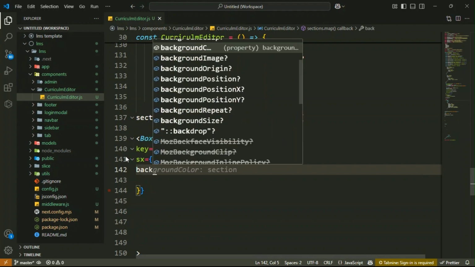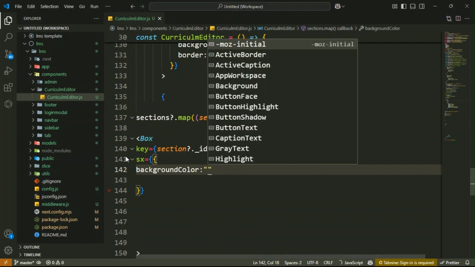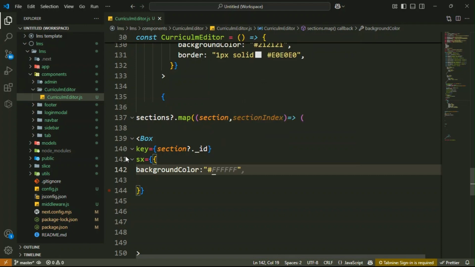Then write the background color, and for now we will use this color, 212121. Later on we will write the logic: on a condition like deleting a section, we will display the red color, otherwise this color. So just for now, we display this color, 212121.